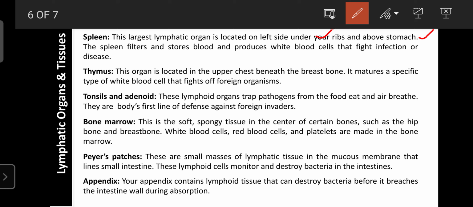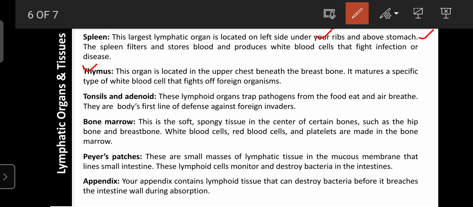Next one is the thymus gland. The thymus gland is present just below the chest bone. It is also involved in fighting foreign invaders or microbes due to the presence of rich lymphocytes or WBC. One third or two thirds of the WBC are stored in the lymph nodes and thymus gland. So that's why they play an important role in the immune system.